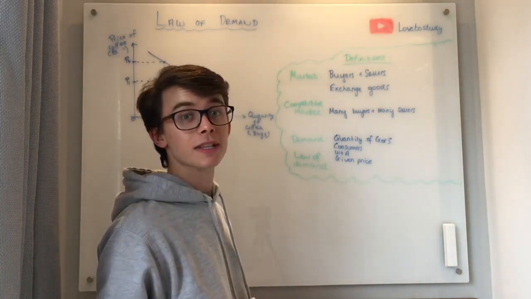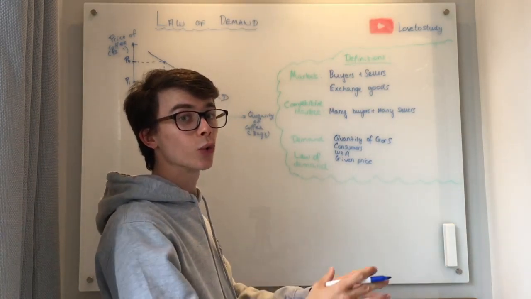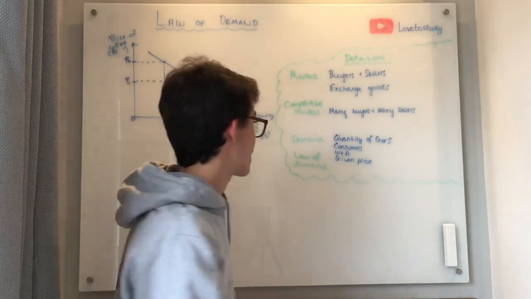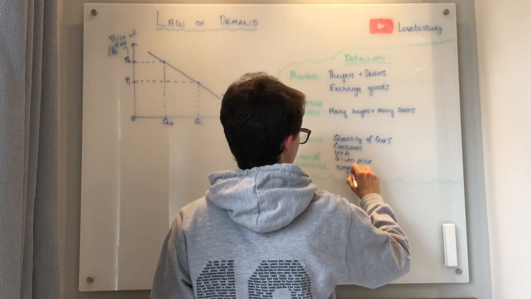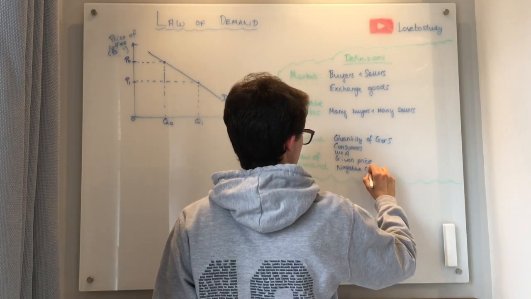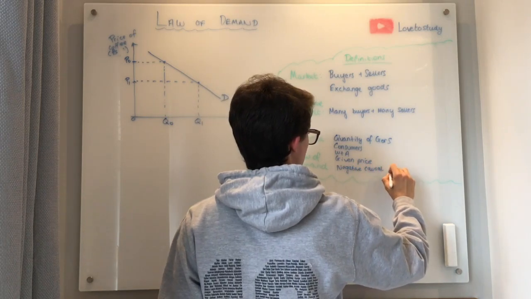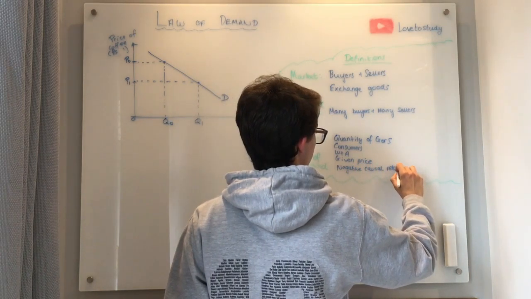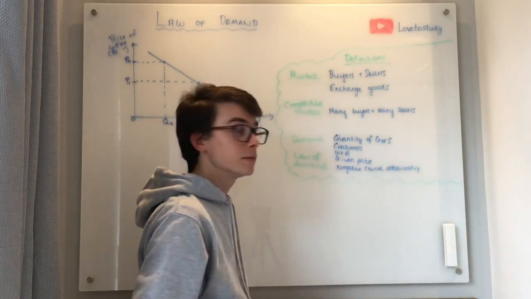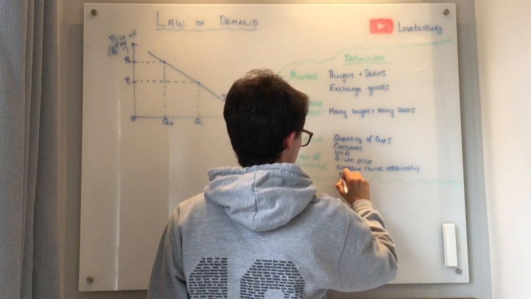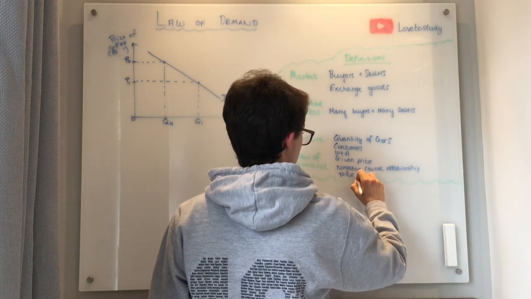So we say that there is a negative causal relationship between price and quantity. We'll get onto that in a second.